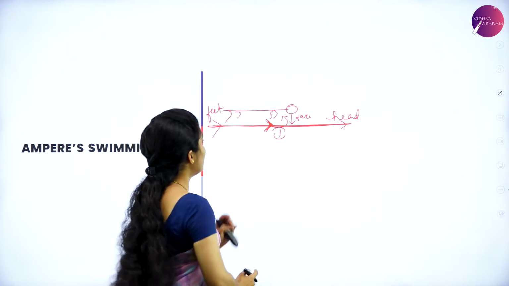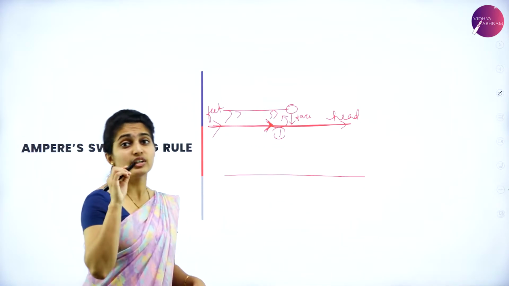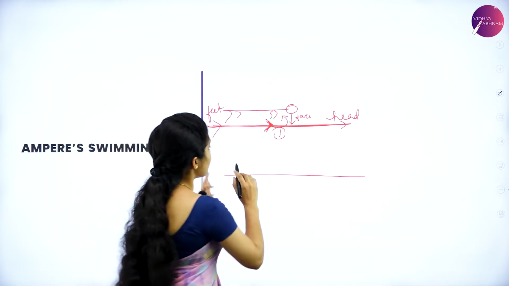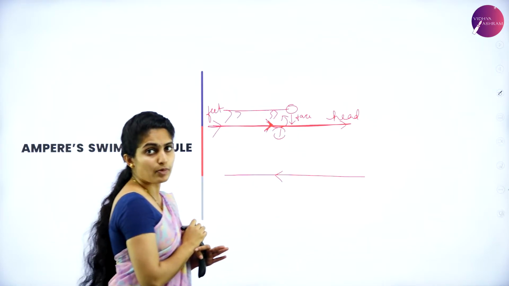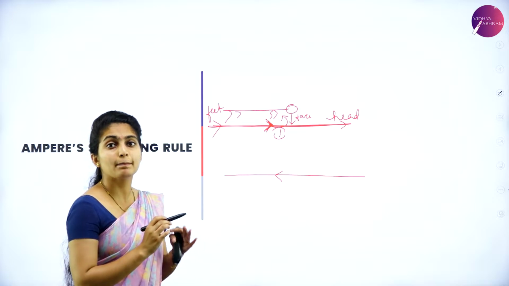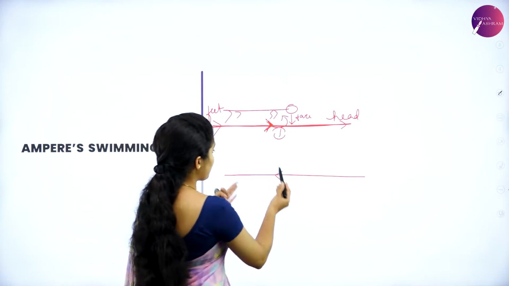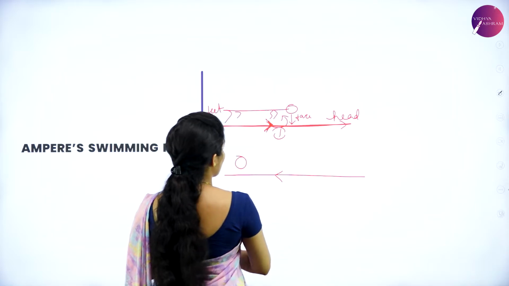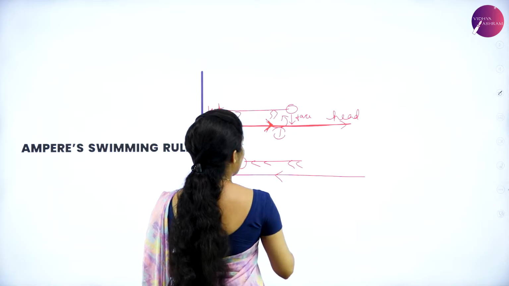Got it? Similarly, you have a wire and now suppose the current is flowing in the opposite direction. What happens now? Clear with that? So if a man's body is facing down like this and he is swimming the other way, what happens?